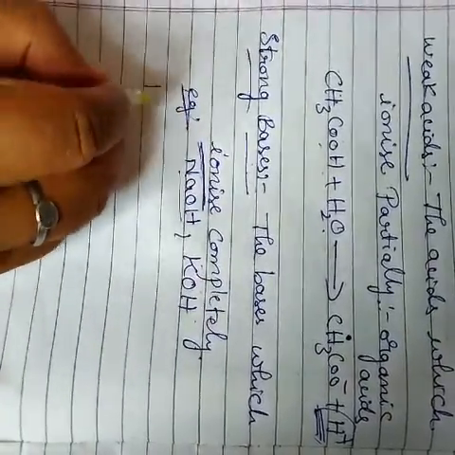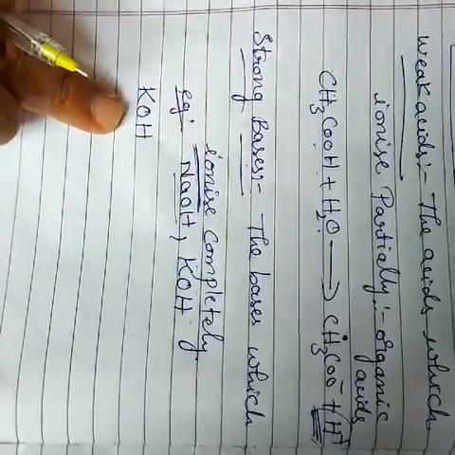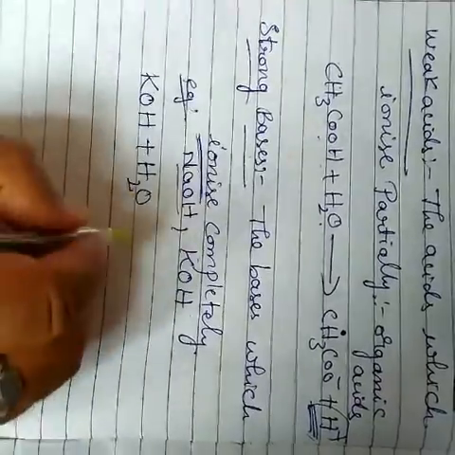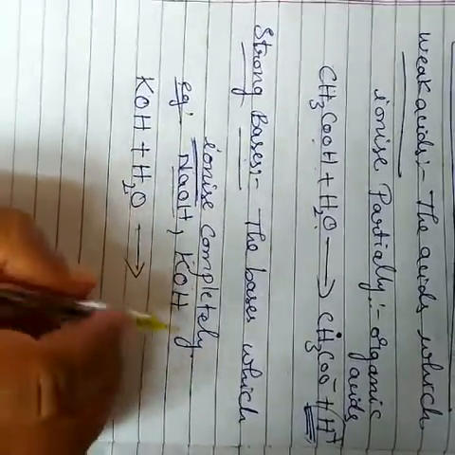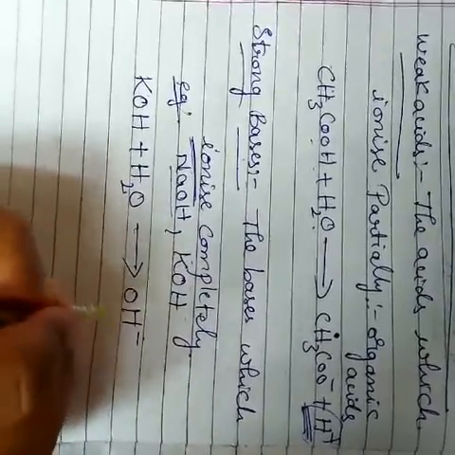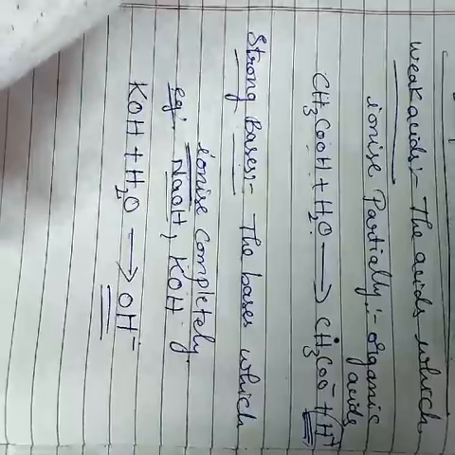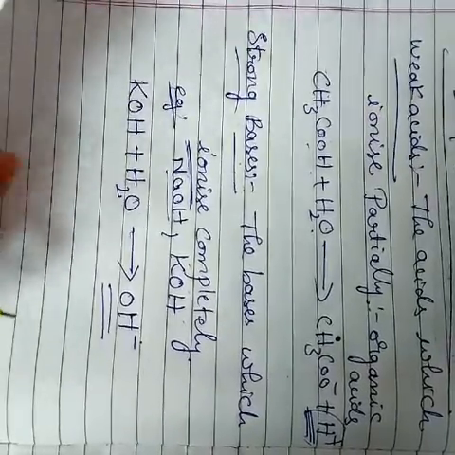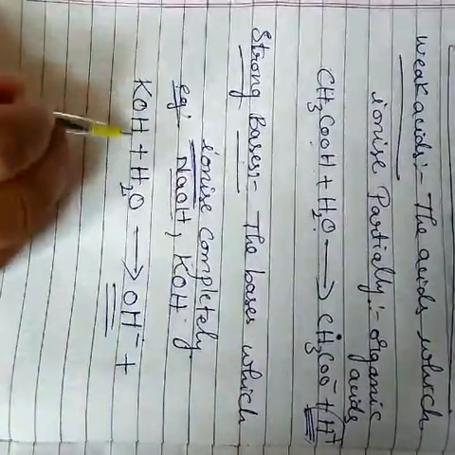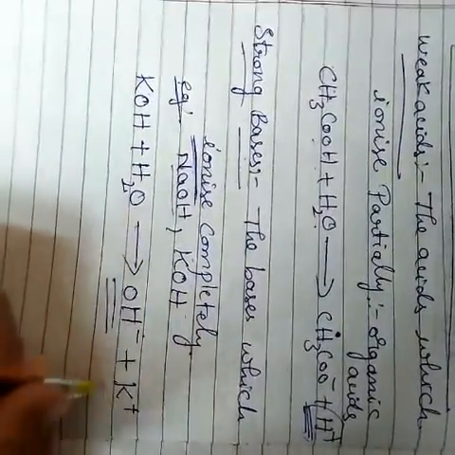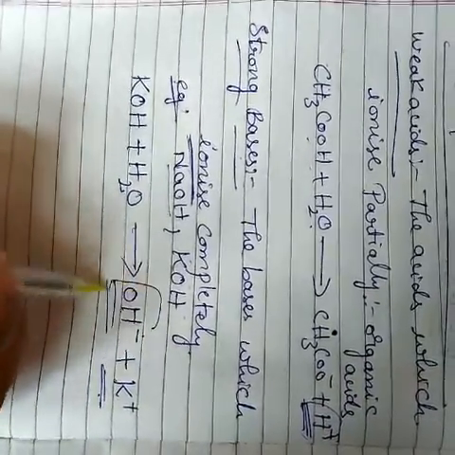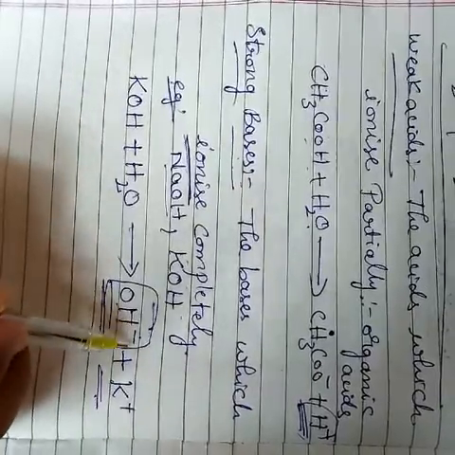Here the example we are taking is KOH, potassium hydroxide, with water. What is formed? OH minus. This OH minus ion is released when potassium hydroxide reacts with water, along with potassium. This ion, OH minus, is released completely.